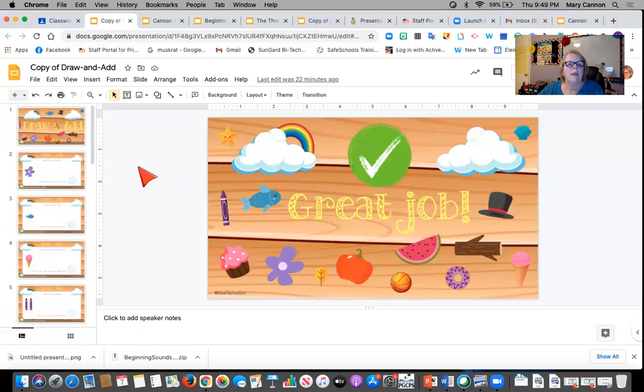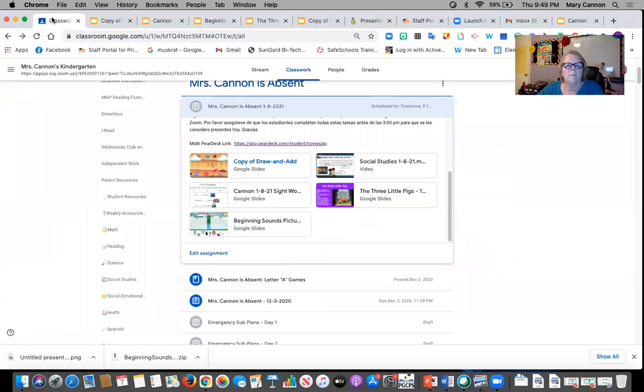Now I want to go back here and show you that here is the Pear Deck link. So before, when you get into the Pear Deck, this activity here, copy of draw and add, make sure that you tap on this. Actually, you can do this before you click on this. This should take you right into the Pear Deck activity, which is the same thing as here.